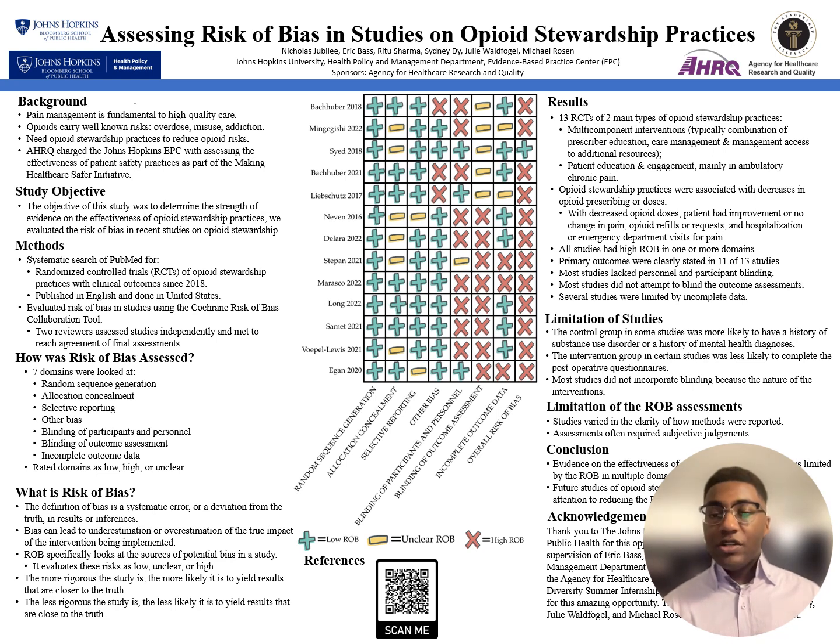And then for the conclusions, the evidence on the effectiveness of opioid stewardship practices is actually limited, and this is solely due to there being high risk of bias in multiple domains. If we look at the figure in the middle, there are a lot of red X's, and this is indicative of there being high risk of bias. And if we look at the column all the way over to the right, the overall risk of bias is high in 12 of the 13 studies that we looked at.